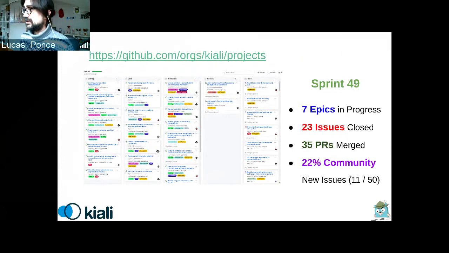Looking at the new issues created in the project, more than 22% came from the community, from new users who are filing new bugs, asking questions, or asking for new features. So thank you a lot for participating in the project, because we take your feedback very seriously, and we like a lot how you are involved with the project.